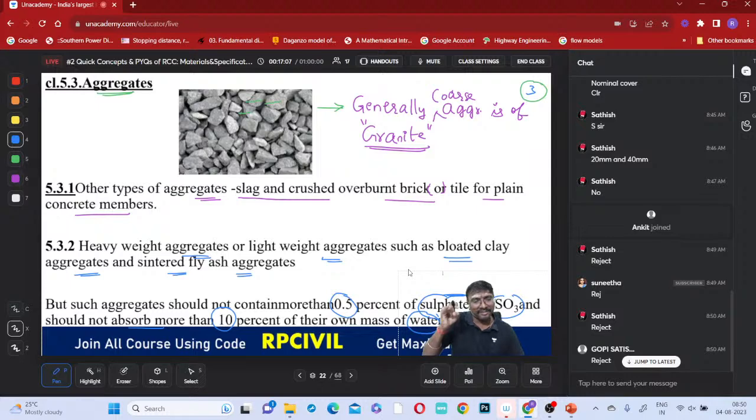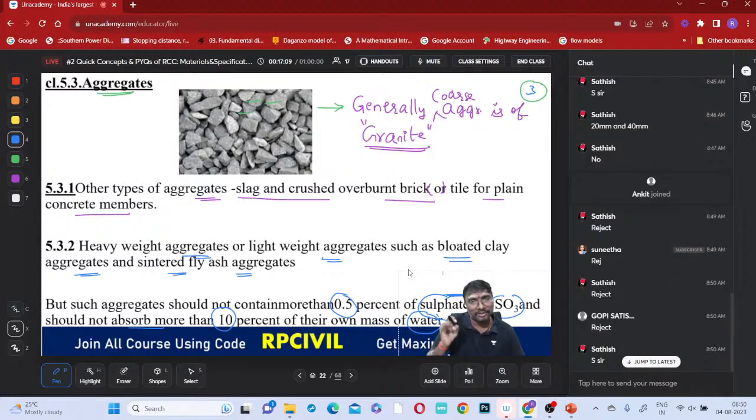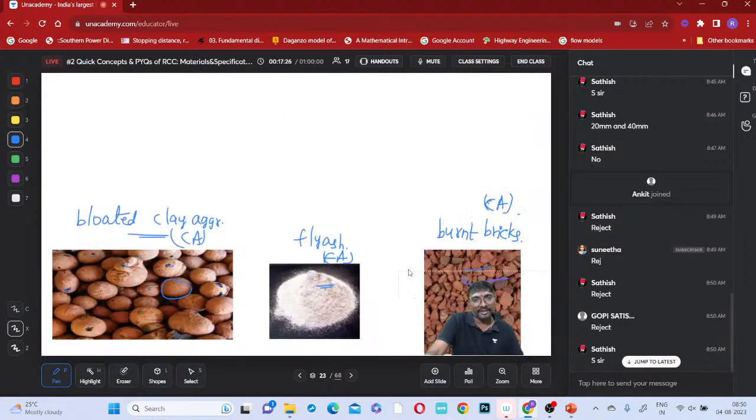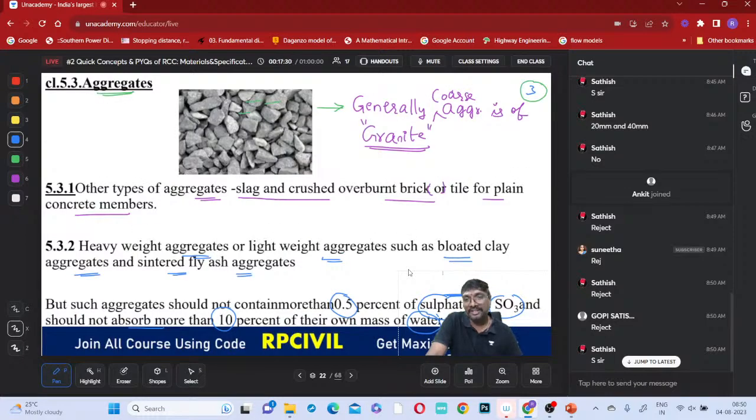Generally, what type of aggregate do we have to use? Granite we have to use. And apart from granite, what else can we use? Slag, crushed overburnt aggregates, overburnt brick or overburnt tile we can use for plain concrete cement. And also bloated clay aggregates, and also fly ash type of aggregates. We can use many types, right? So when to accept it and when to reject it, is that clear, everyone?